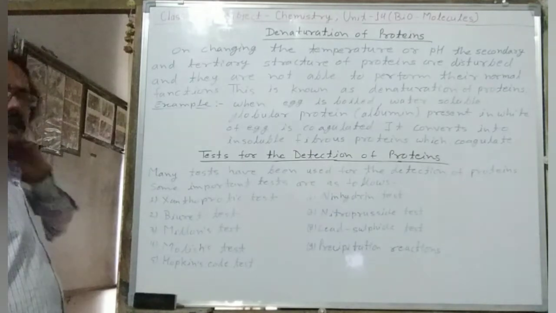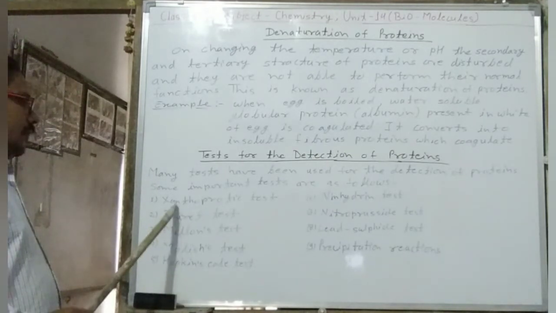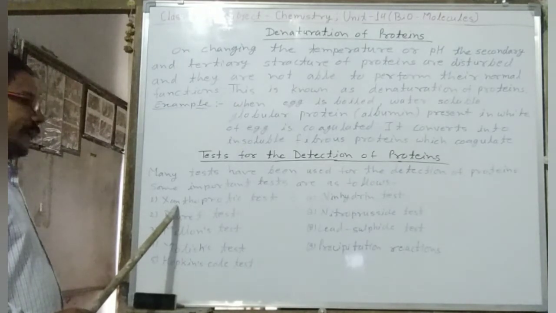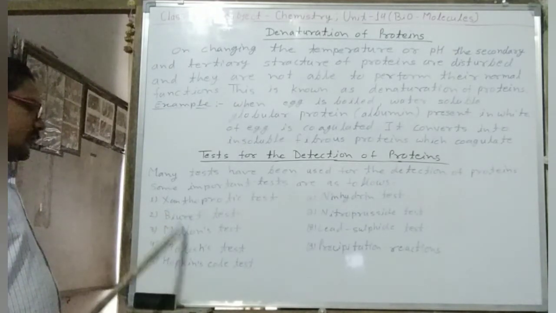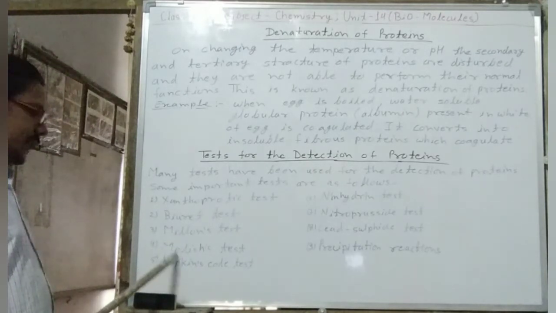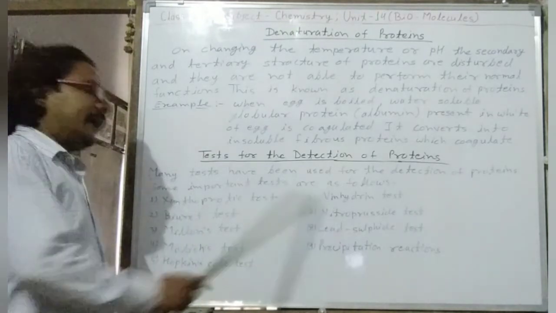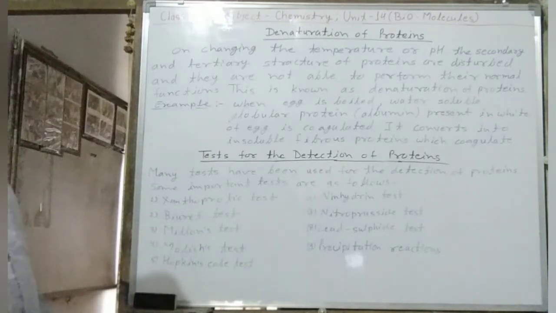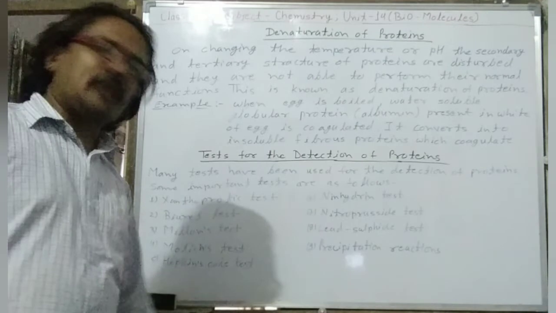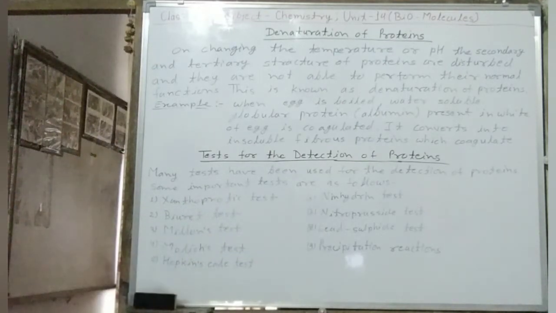Some important tests are the xanthoproteic test, biuret test, Millon's test, Molisch's test, Hopkins-Cole test, ninhydrin test, nitroprusside test, lead sulfide test, and precipitation test.